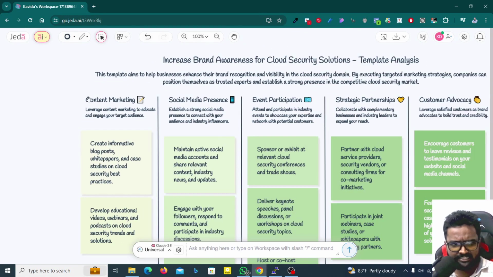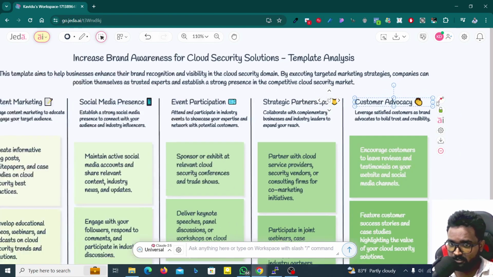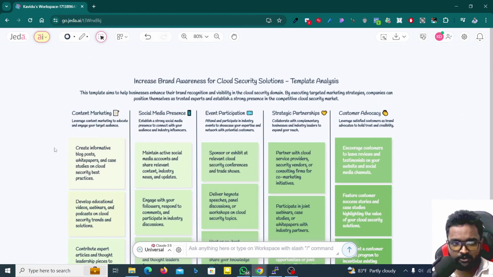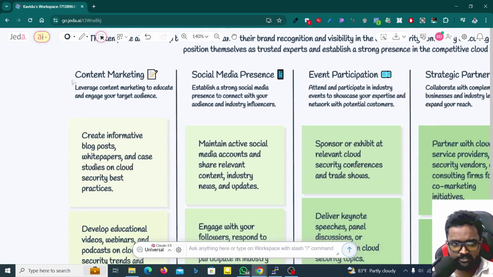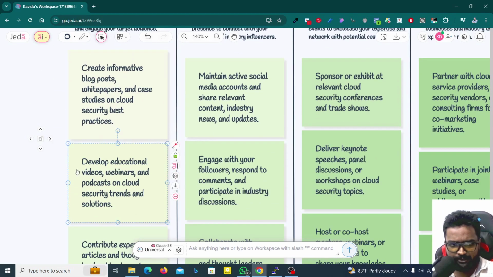Here you got the thing, content marketing. So you can do content marketing, and you have to have a social media presence and event participation, strategic partnerships and customer advocacy. So I'm going to explain this. Here you got one option, create informative blog posts, white papers and case studies on cloud security best practices. So you can do that. And develop educational videos, webinars and podcasts on cloud security trends and solutions. So that is what you can do to increase your brand awareness.